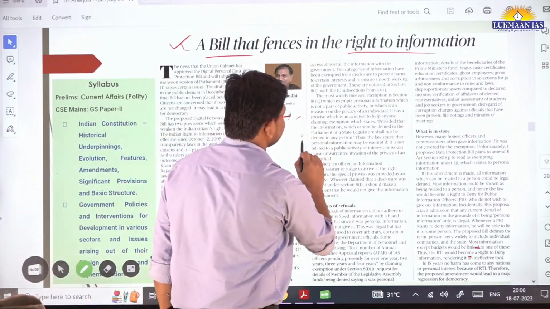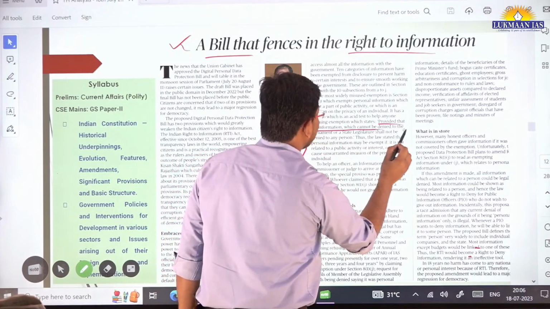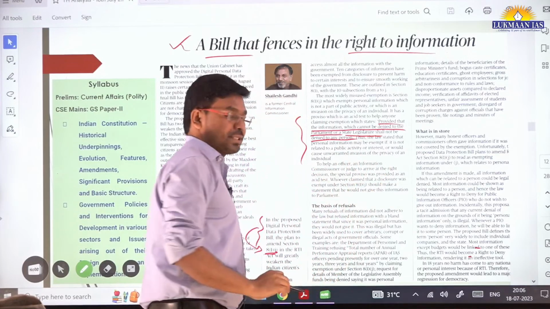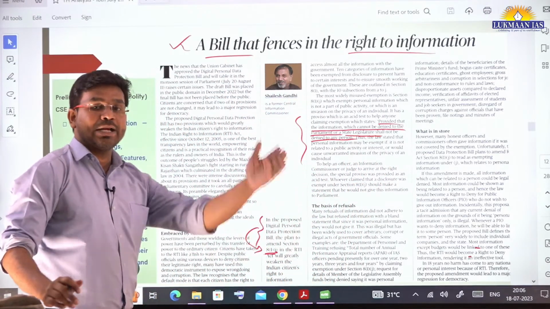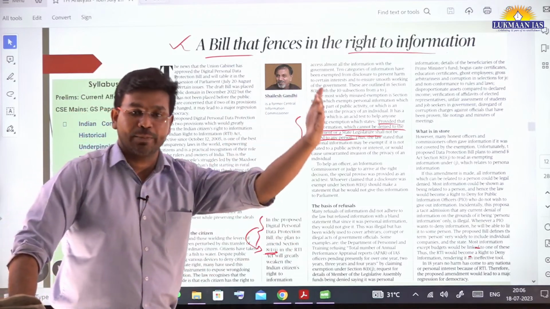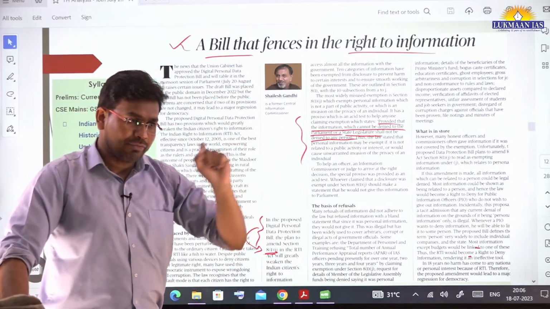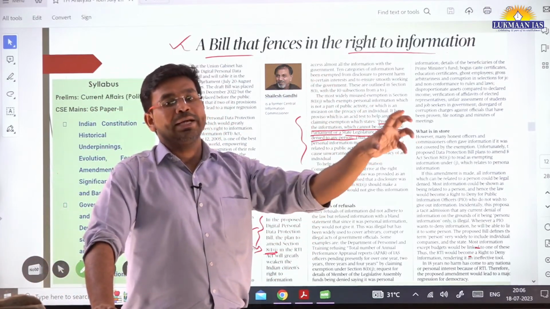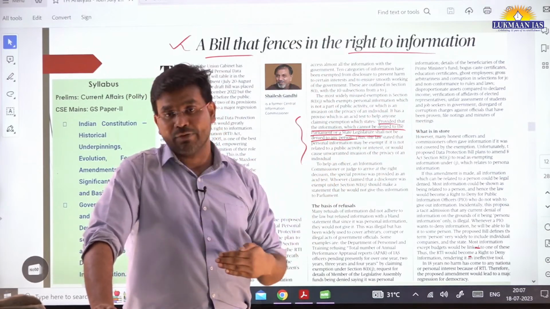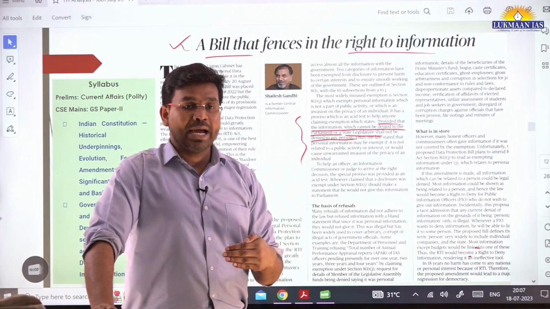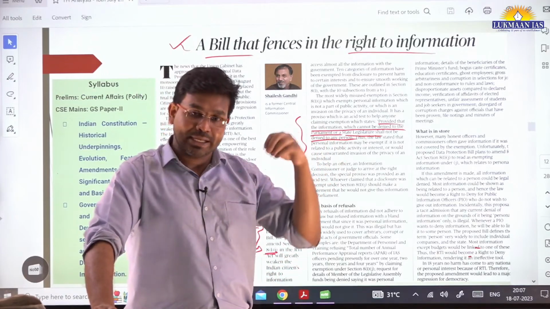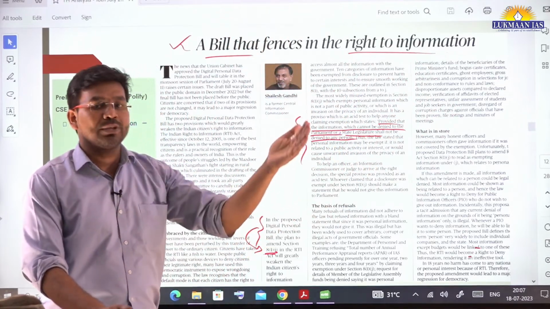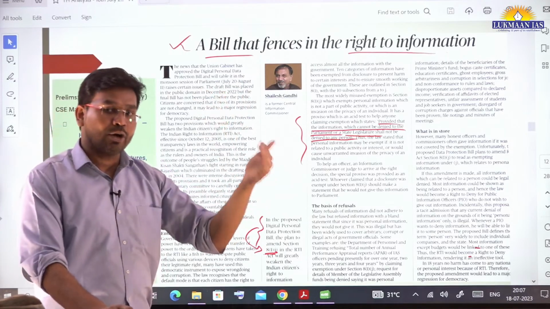It says, provided that the information which cannot be denied to the Parliament or a state legislature shall not be denied to any person. Let's say under the Right to Information Act, I want to seek some information from the government. I can file an RTI application, and the public information official should give me that information, and he can withhold only that information that he cannot give to the state legislature or the Parliament.